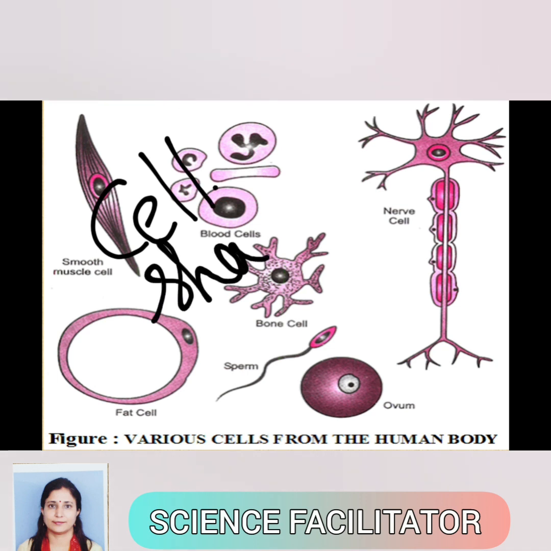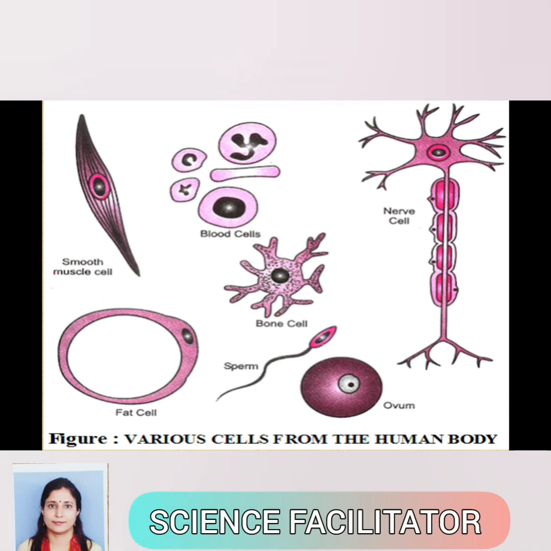So you can see there is great variation in the shape of cells in different organisms. You can see the egg cell, that is the ovum, is spherical in shape, and this is a sperm cell, so you can see its shape. The bone cells have many branches. You can see so many branches in the case of bone cells, and the muscle cell is spindle shaped. It is thicker in the center and tapers at the sides. So there is great variation in cell shape, and nerve cells, neurons, have an elongated shape.